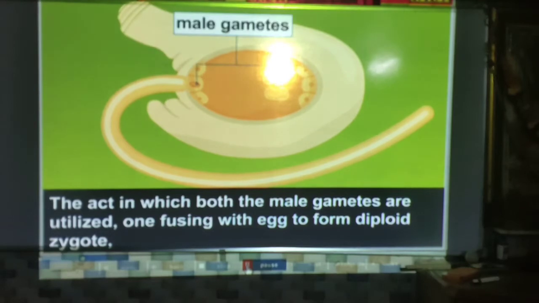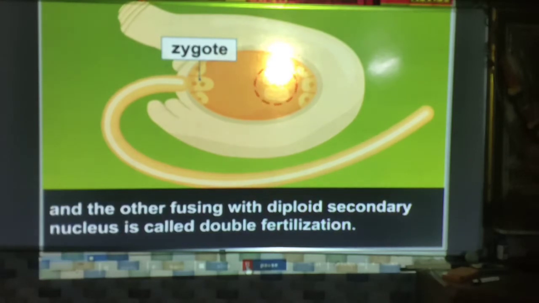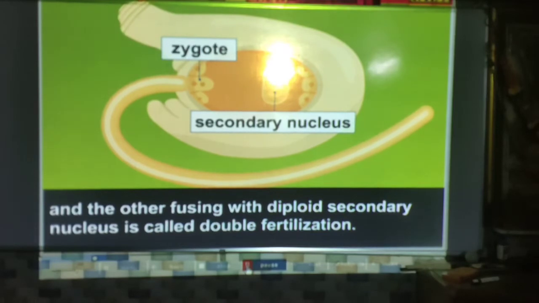And the act in which both the male gametes are utilized, one fusing with the egg to form the diploid zygote and the other fusing with the diploid secondary nucleus, is called double fertilization. It means both male gametes are used here.